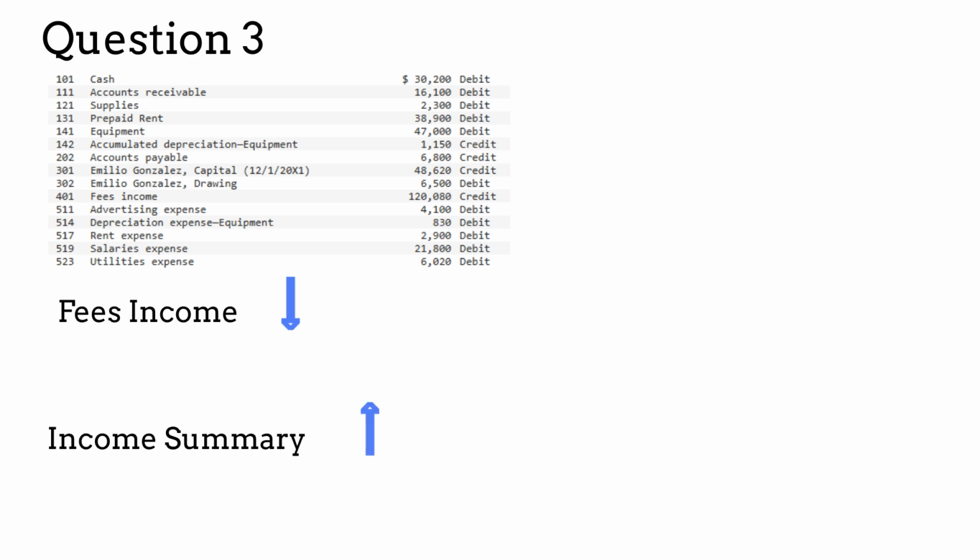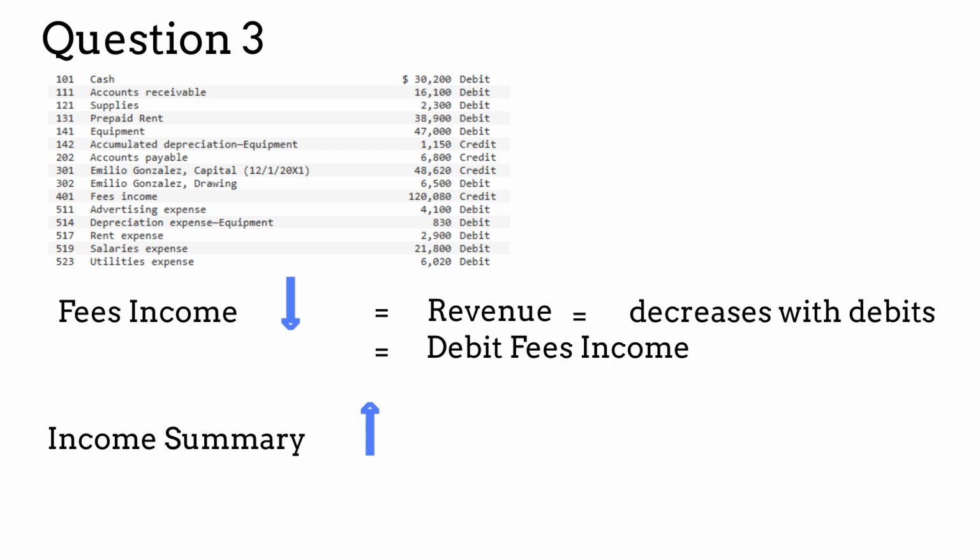The first closing entry closes the fees income account to income summary. The fees income account number 401 has a balance of $120,080 and has a normal credit balance. So, we want to decrease the fees income account, and we want to increase the income summary account. The fees income account is a revenue account and revenue accounts increase with credits and decrease with debits. So, that means we need to debit the fees income account since we want to decrease it.